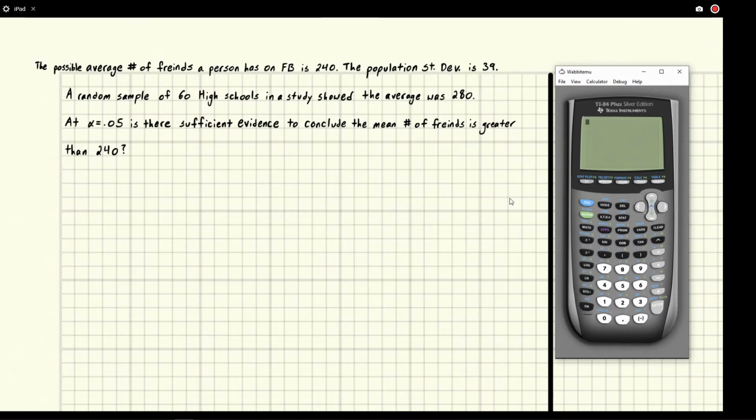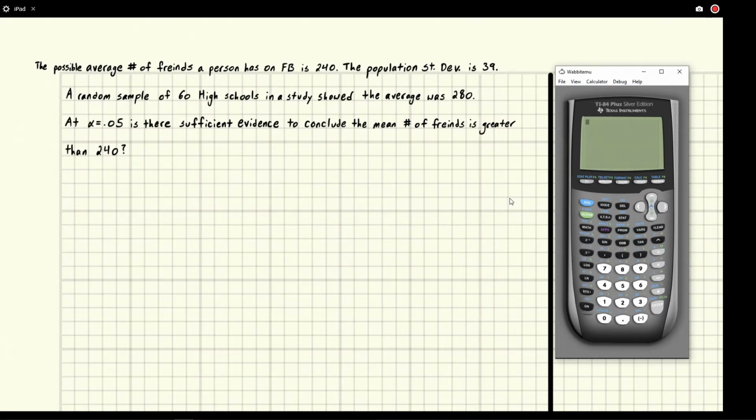The population standard deviation is 39. A random sample of 60 high schools in a study showed the average was 280. At an alpha of 0.05, or a level of significance of 0.05, is there sufficient evidence to conclude that the mean number of friends is greater than 240?